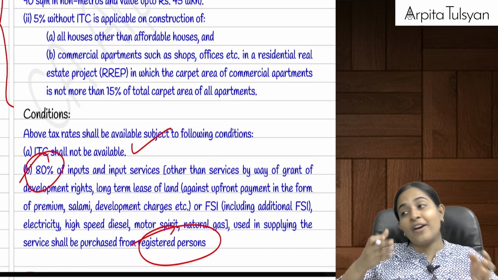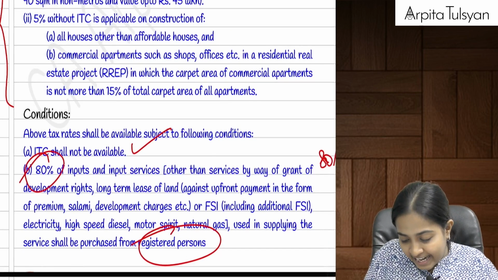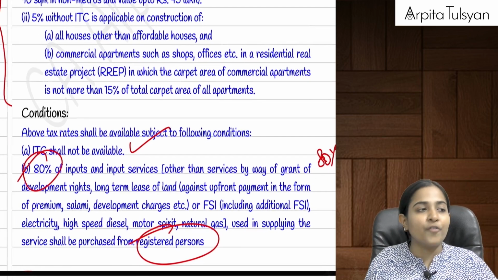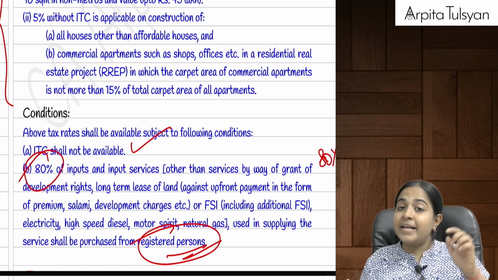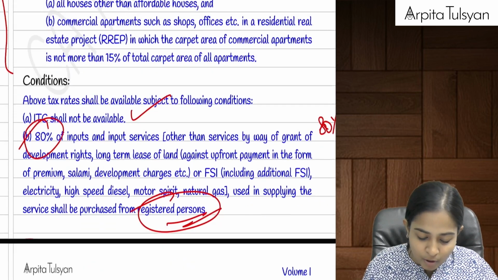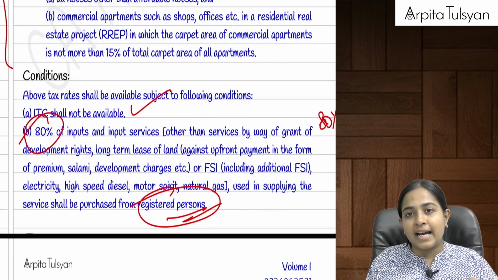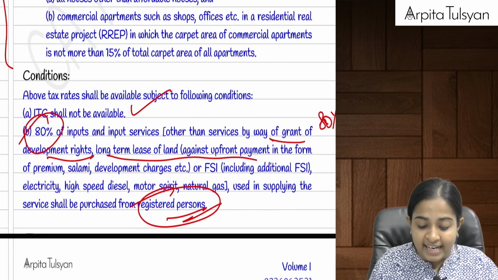And anyway, on their outward supplies, the GST is also payable at very low rates. So they are telling that at least 80% of the inputs of these particular builders should be from registered persons. It means they will be paying GST on it, but there will be no input tax credit available on the same. Okay, exceptions are there: if they are taking any TDRs or if they are taking a long-term lease on rent.